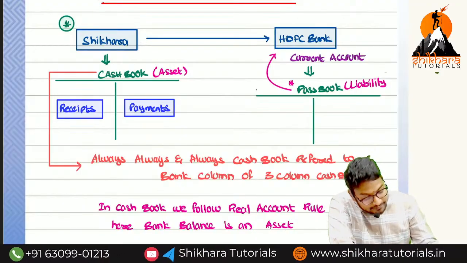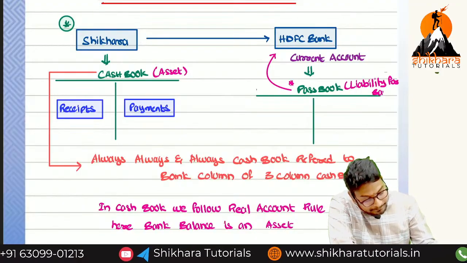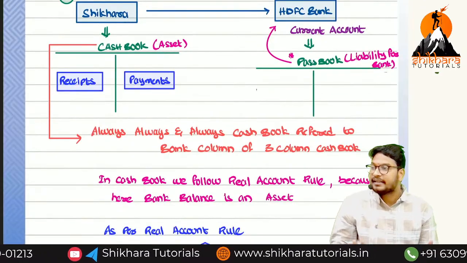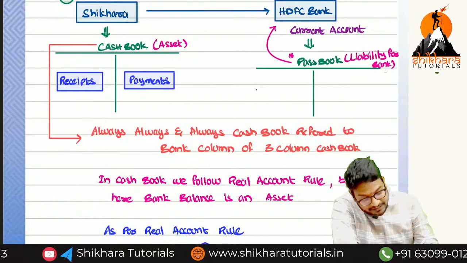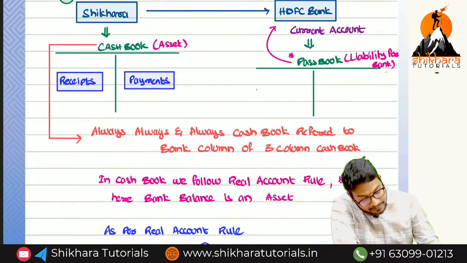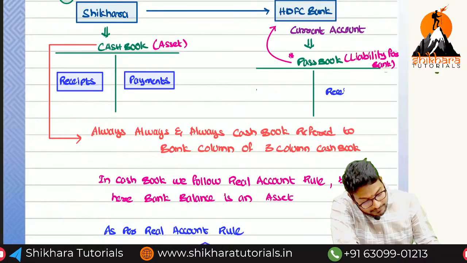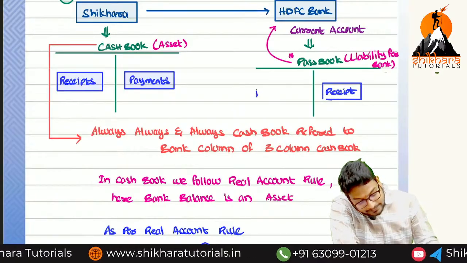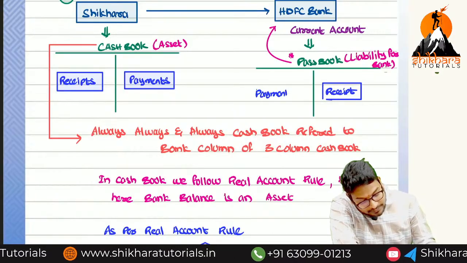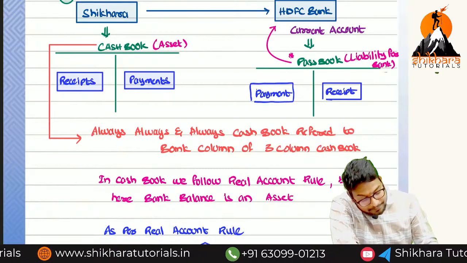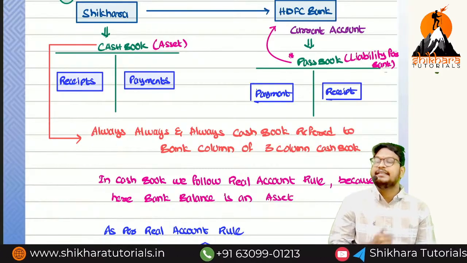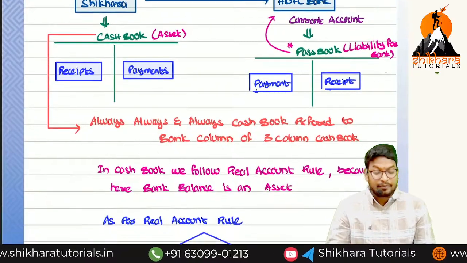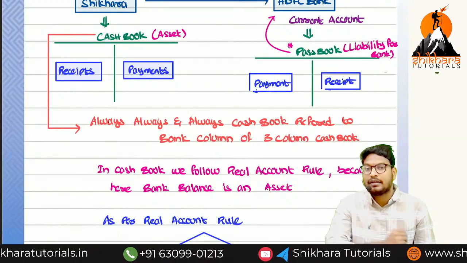So it will be the opposite. Receipts will be on the credit side, and payments will be on the debit side. From the bank perspective, we change these words. Normally from our point of view we call them receipts and payments. From the bank's point of view, the receipt is nothing but deposit.